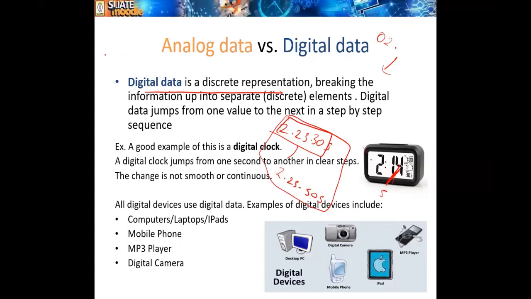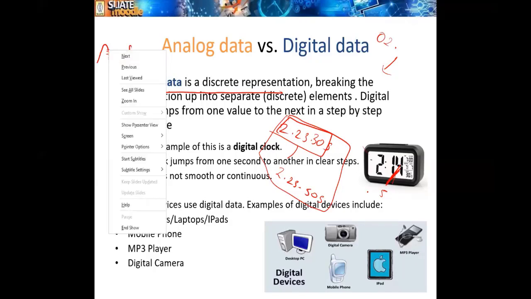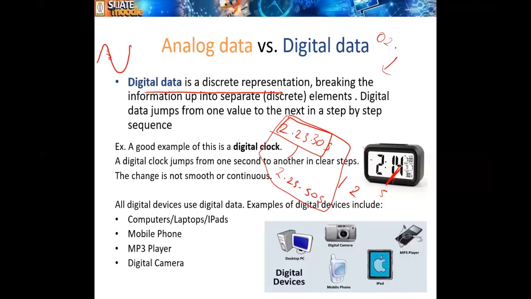So in the analog process, you see it is changing here. In between, analog values are there. But in digital it is 1, 2. In between there is nothing. 3, 4, like that. So discrete. At each point it has a discrete value. That is digital. So a digital clock is a very good example for that.